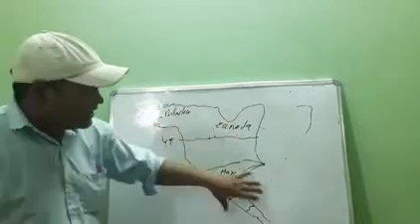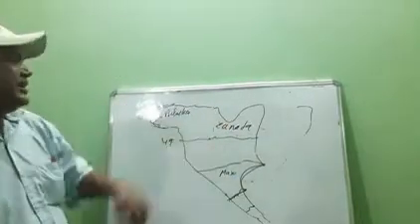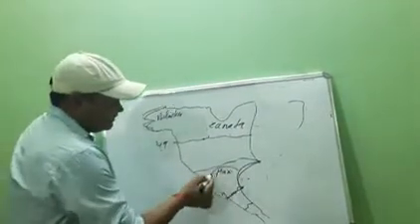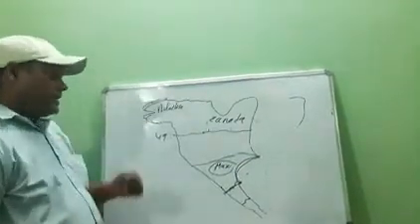These are the 10 countries situated in the continent of North America, where we were discussing Mexico.